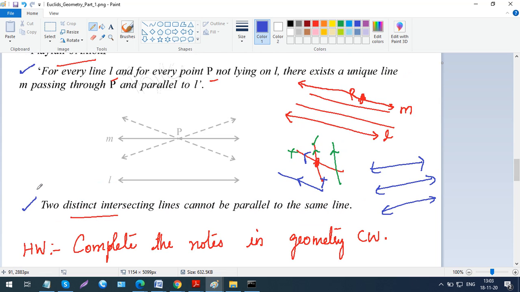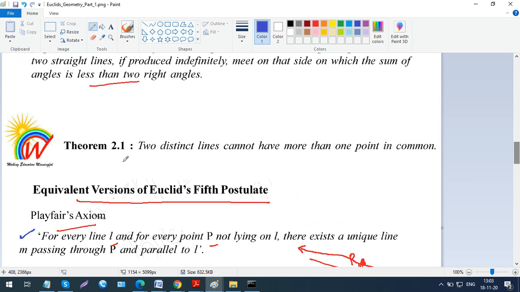Now you come up here, it says theorem 2. There's just one more small theorem. It says two distinct lines cannot have more than one point in common. So let us say that there are two lines. If they are intersecting, they will intersect at only one point. You can't have more than one point which is common to both of them. This point is common to this line also and to this line also. You can't have more than one point common to both of these lines.